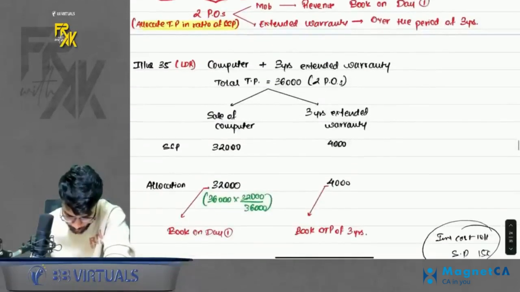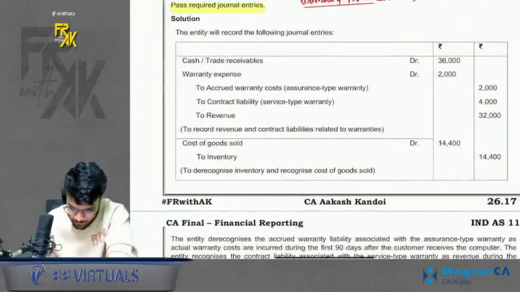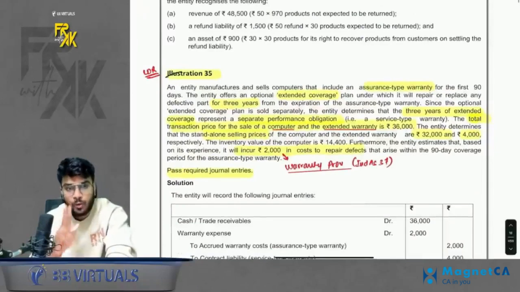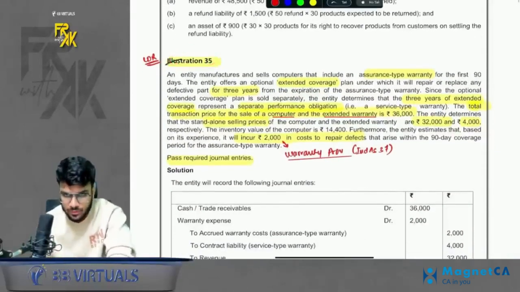Simple. Okay. Now, so this was there. Now to understand this concept of warranty, we had a few questions. We have 2 questions. One is illustration 35 and 36. 35 is more important. So what does it say?